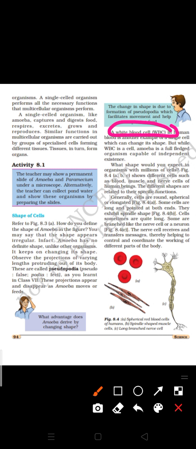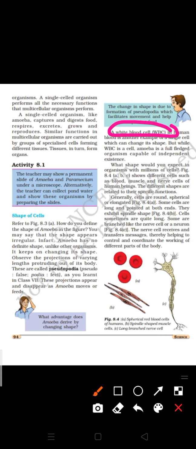WBCs come in different forms. In higher classes you will read about neutrophils and macrophages, but in this 8th standard, you have to understand that WBC also changes its shape according to its functioning. So that's why they also work like an amoeba.